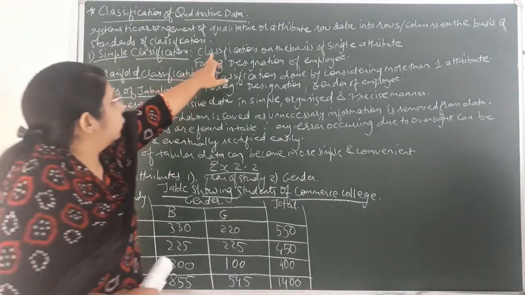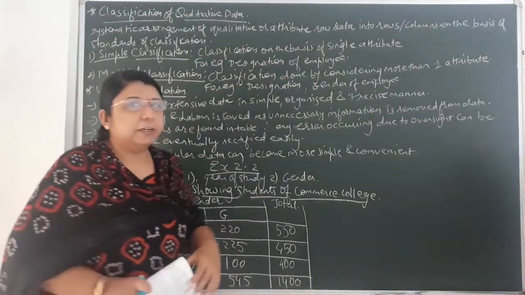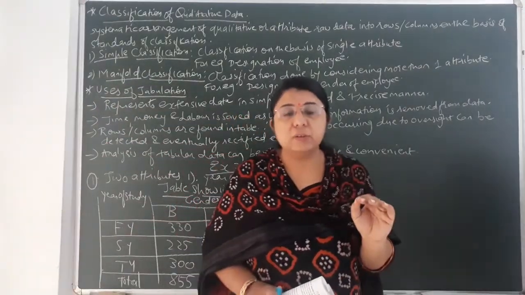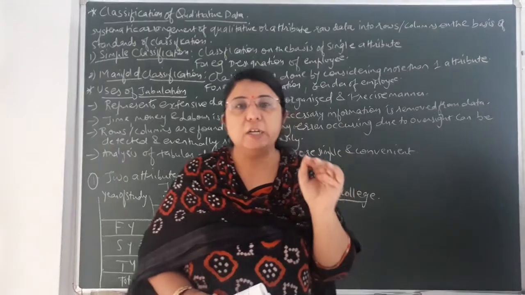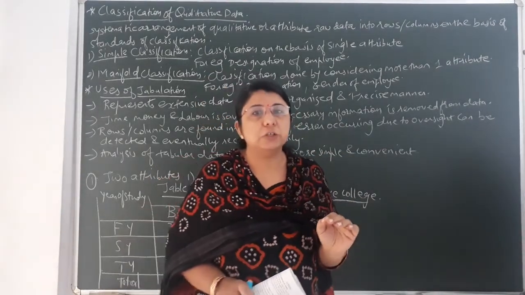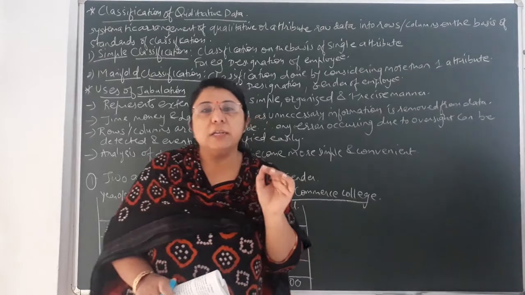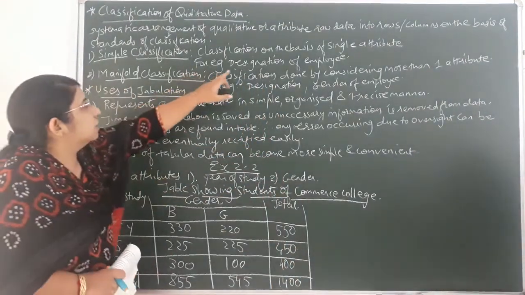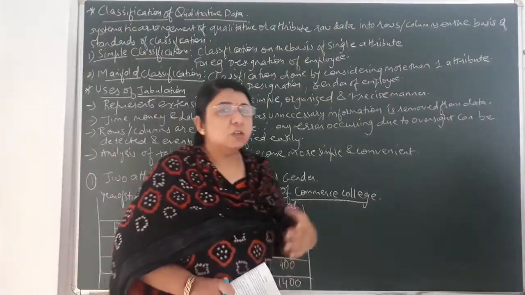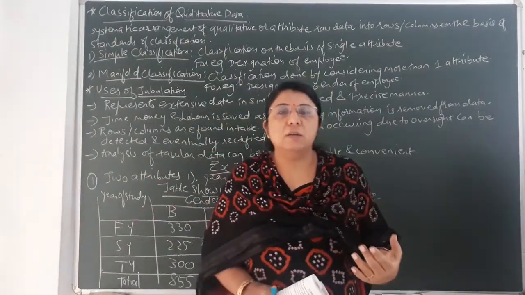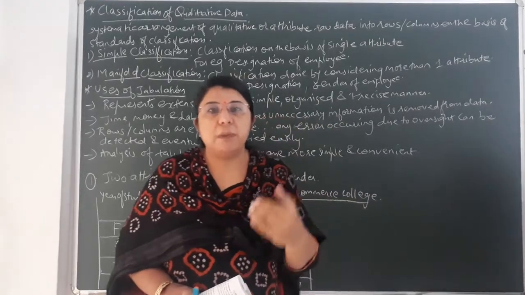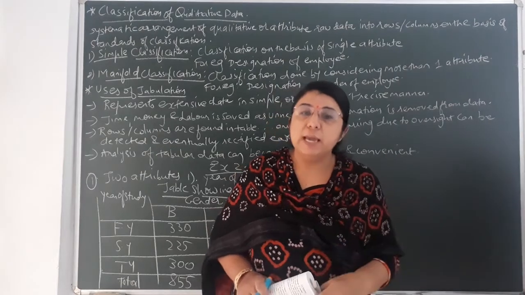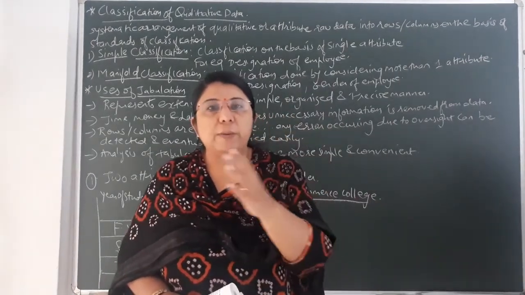Classification on the basis of single attribute, when only one factor or one characteristic or one attribute is taken into consideration for classification of qualitative data, is called simple classification. You can see I have written one example, that is designation of employee. Suppose in a firm there are peons, clerks, managers, head clerks, and so on. There are different designations of the employees, and the number of employees are given alongside.